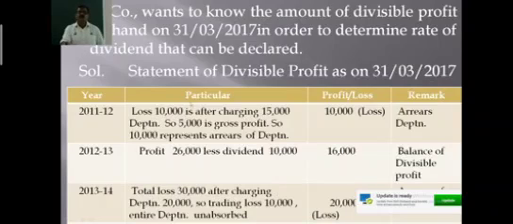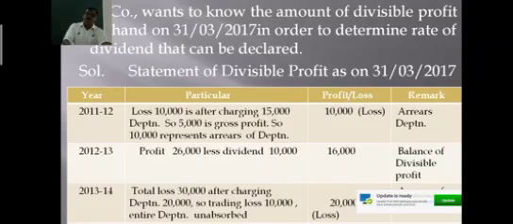Now here you can see in the year 2011 and 12, there is a loss of rupees, how much? 10,000. The company incurred a loss of 10,000 after charging a depreciation of rupees 15,000. Isn't it? So, after charging depreciation of rupees 15,000, there is a loss of rupees 10,000. It means there is a gross profit or trading profit of rupees 5,000.